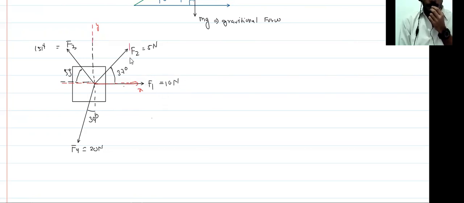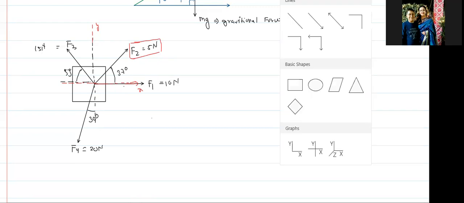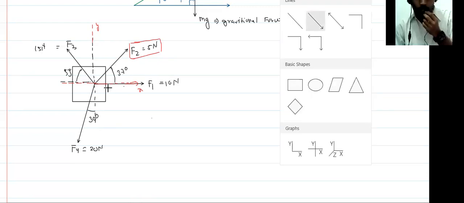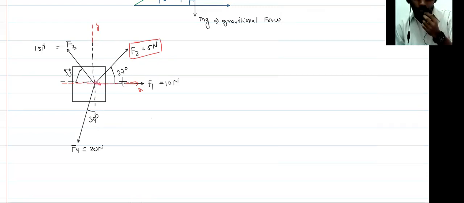But F2 is not along the x direction, nor along the y-axis. So we break F2 along the x-axis as well as along the y-axis. What is the component of this force along this direction?